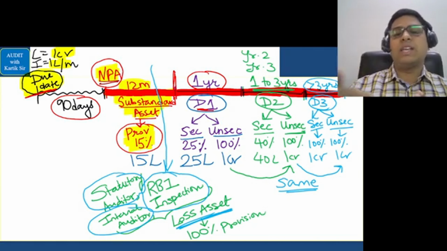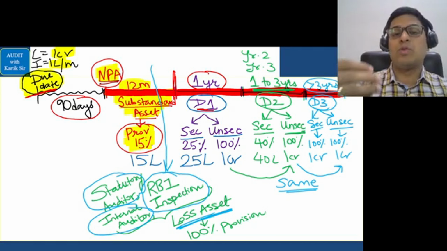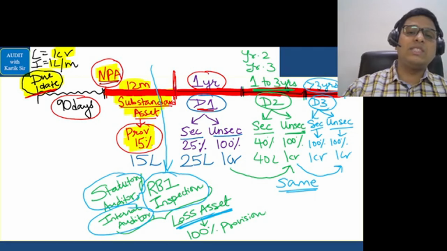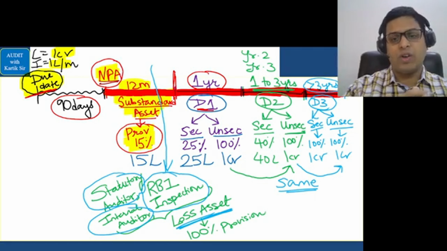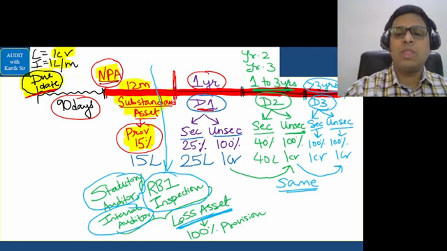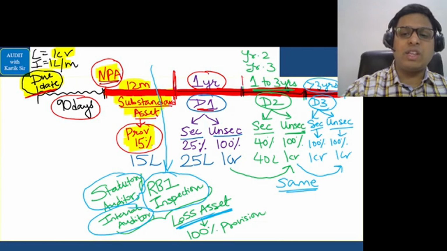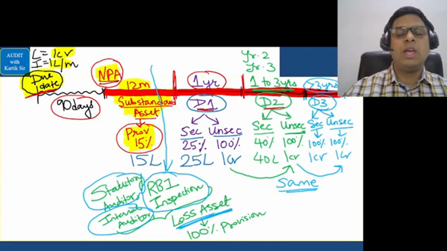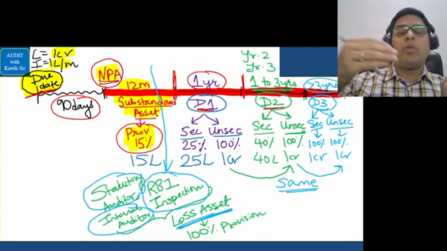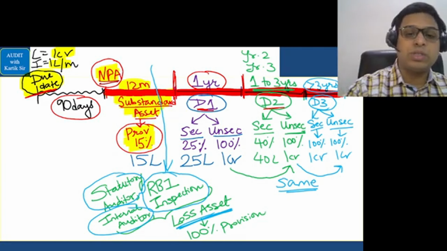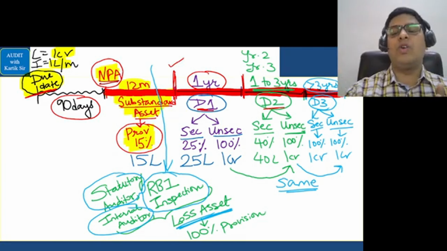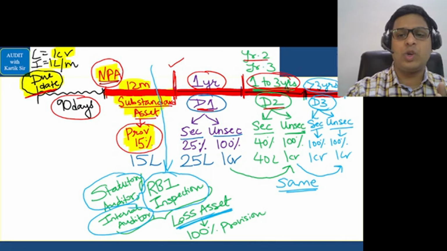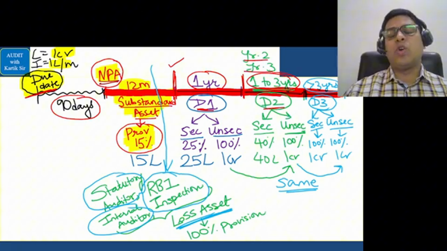And for that, if the asset is secured, then we increase the provision to 25%. And if it is unsecured, we increase the provision to 100% of the loan value. Next, even after this 1 year is over, the borrower is not paying. So now we are in the D2 category, doubtful category 2. In doubtful category 2, the borrower has not paid, and since the substandard asset period, it is now 1 to 3 years, that is nothing but year 2 and year 3. In that case, we call it as a D2 category.